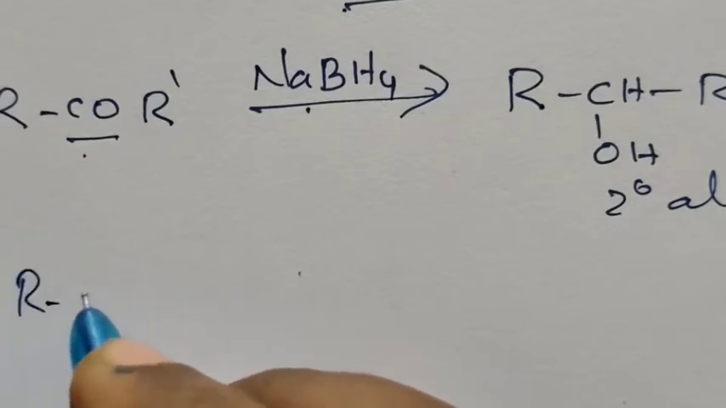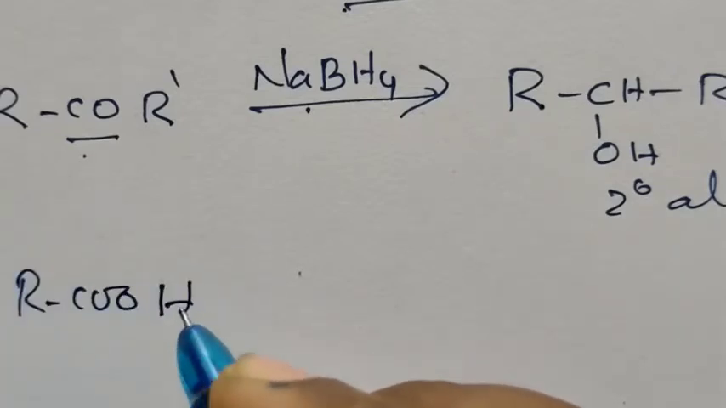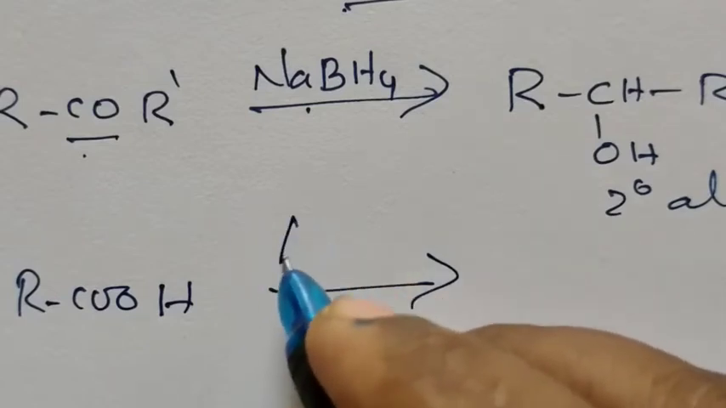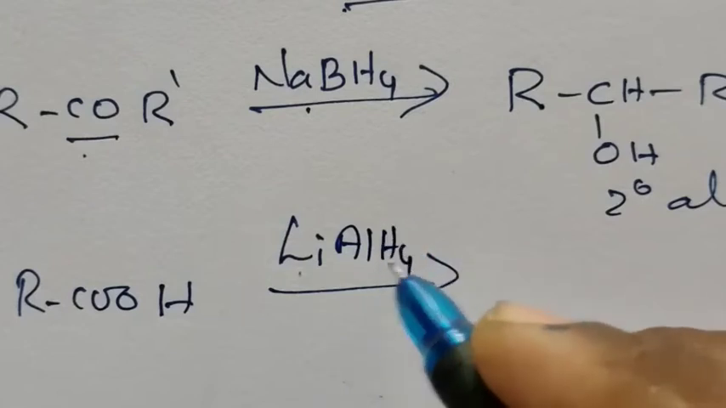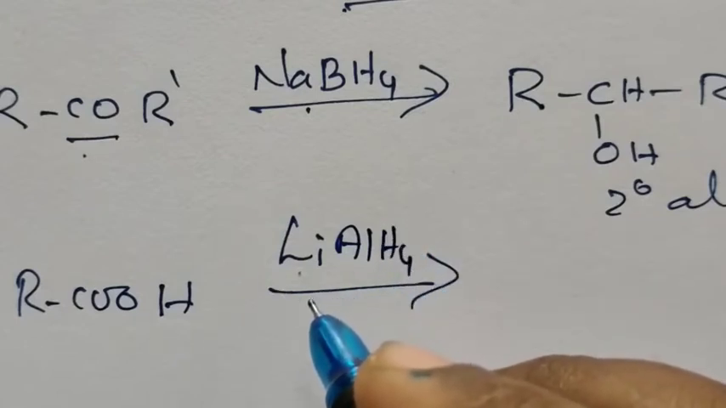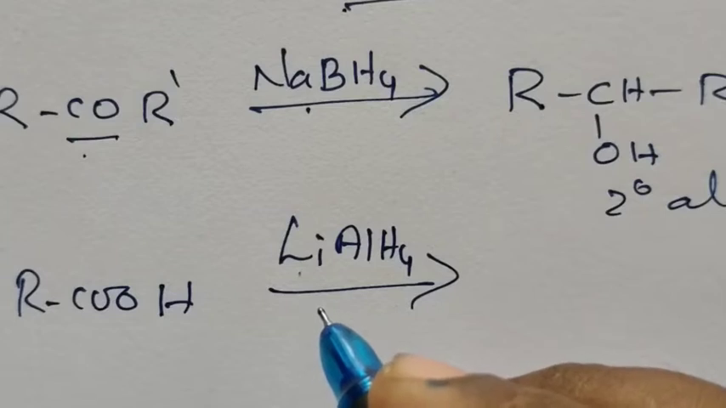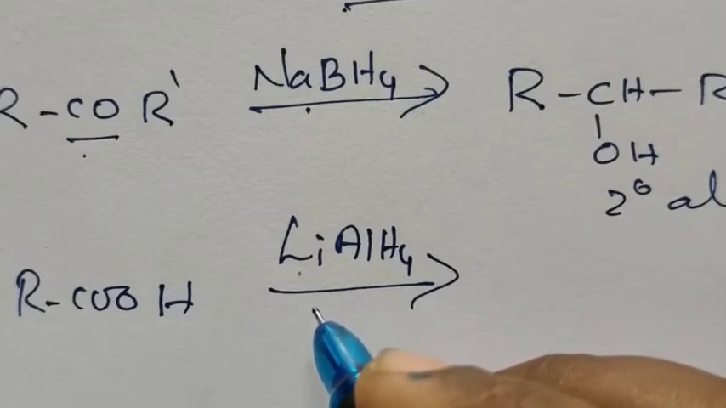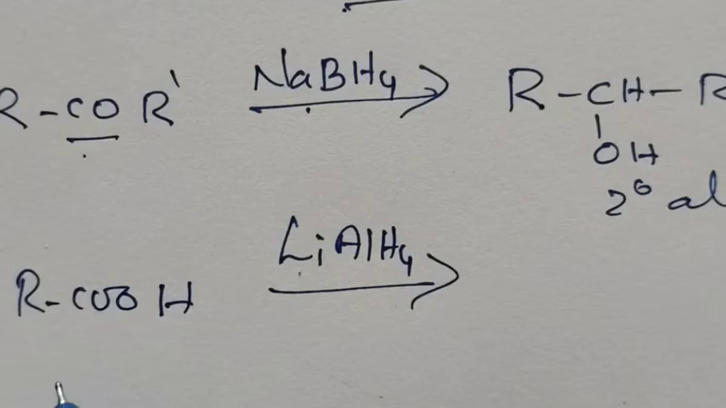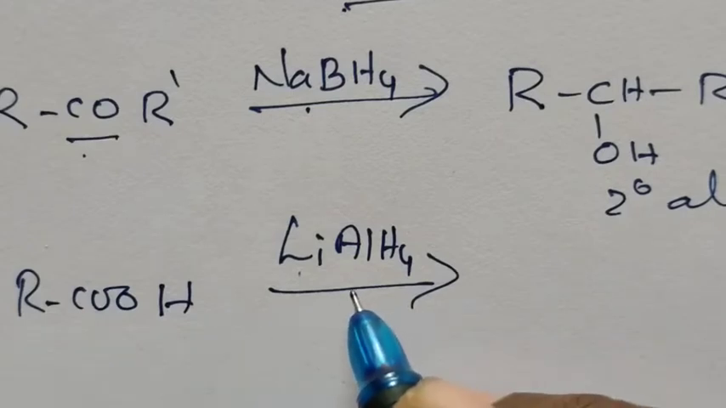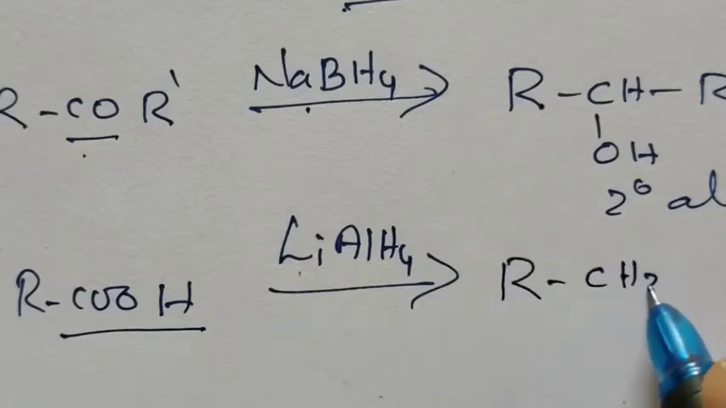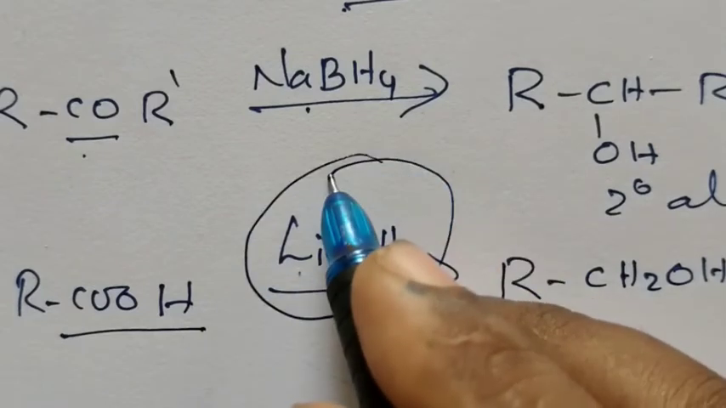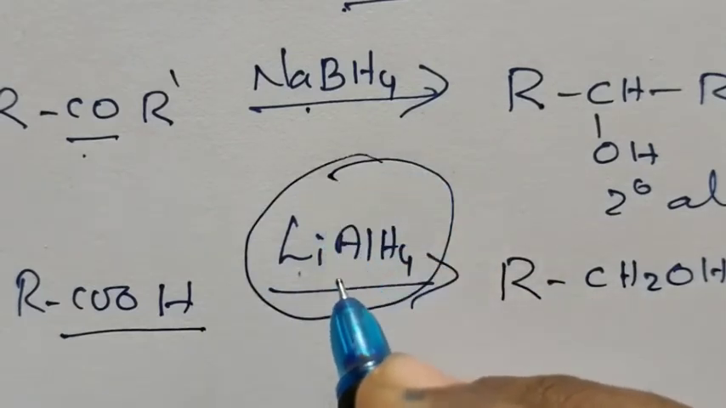Carboxylic acid, RCOOH, means carboxylic acid. Carboxylic acid is reduced by LiAlH4. LiAlH4 is called lithium aluminum hydride. It's a powerful, strong reducing agent. When we treat carboxylic acid with lithium aluminum hydride, the carboxylic acid group will be converted into CH2OH, that is primary alcoholic group. Lithium aluminum hydride is an expensive reagent.